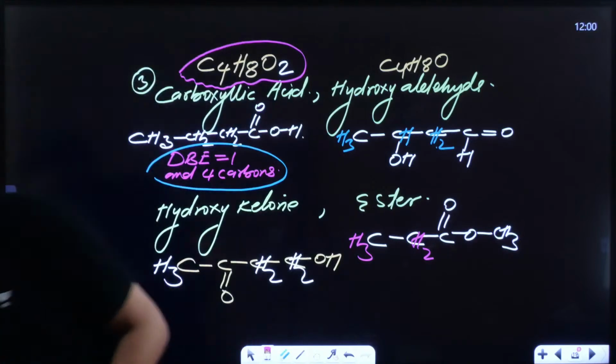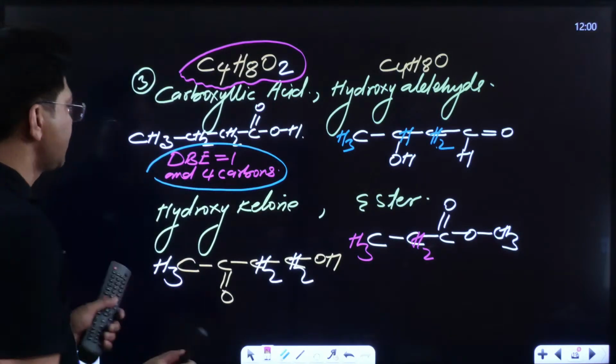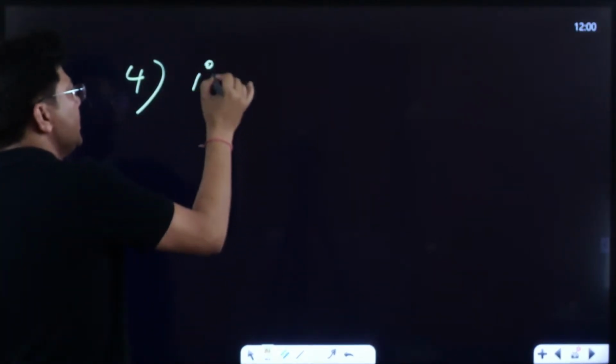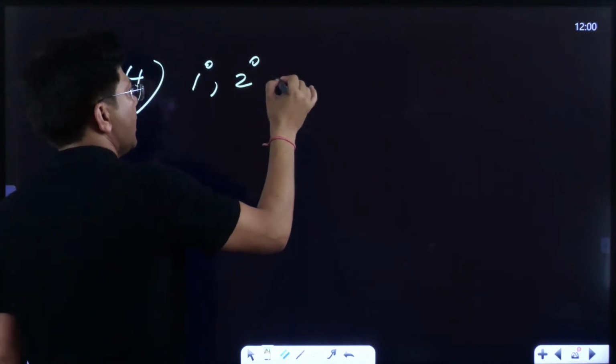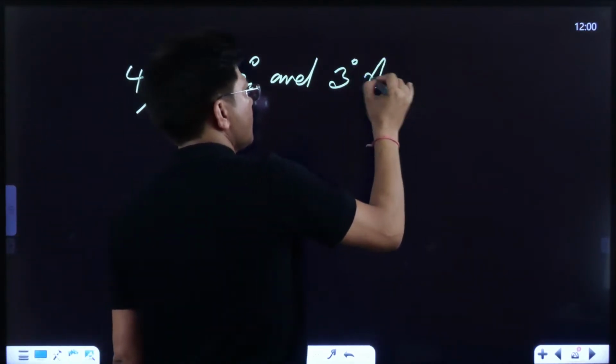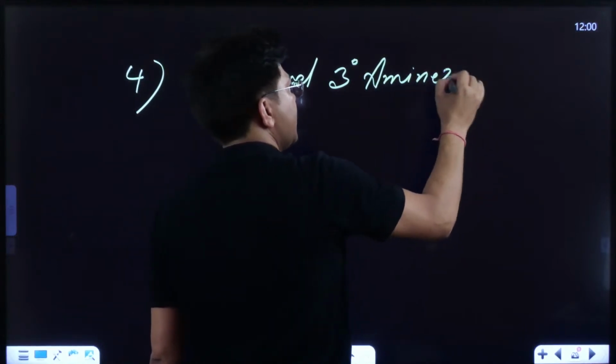Now see to it, everyone. Let me write down the fourth one. Show me some energy level. 1 degree, 2 degree, and 3 degree amines, they are functional isomers.